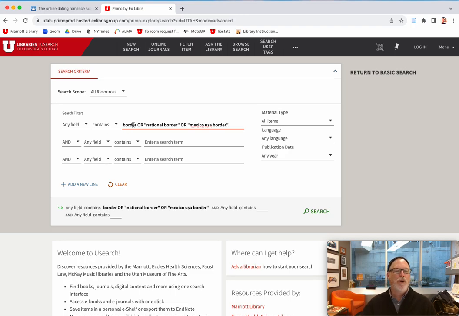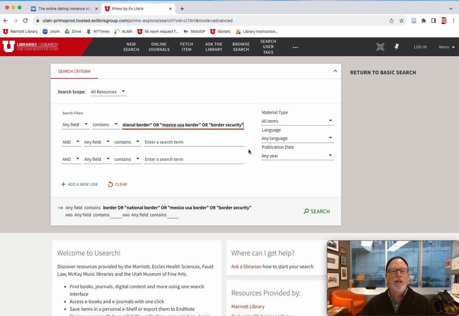So I think like border. Oh, another one might be border security. Why am I putting stuff in quote marks? Some I'm not, and some I am. If it's a single word, it doesn't need quote marks. For this database, it doesn't do any smart searching. So it'll only look for your keywords. So if you misspell something, you won't get it. So if it's more than one word, you have to put it in quotes so those keywords stick together. You can have any number of words.